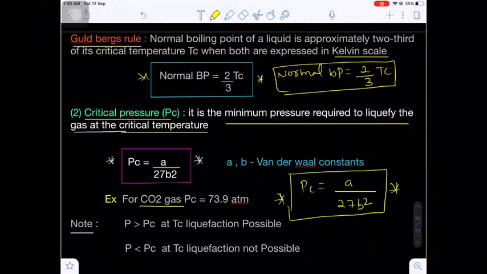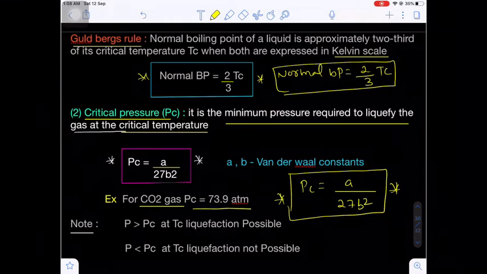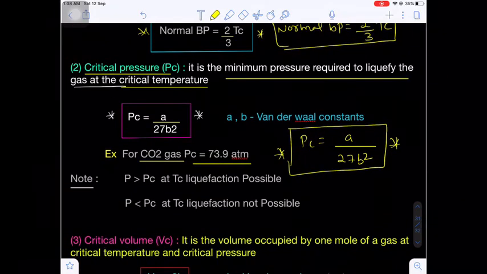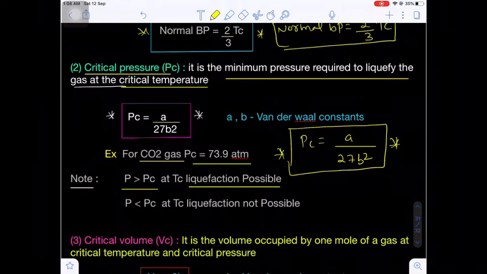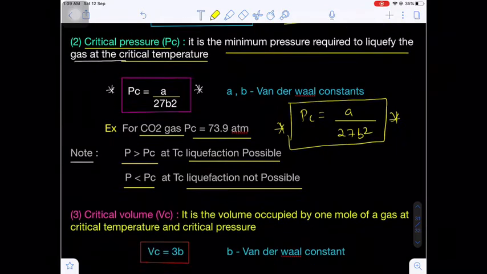Let's suppose we have carbon dioxide gas. What is the critical pressure of carbon dioxide? 73.9 atmospheres. Okay. Now there is one important note. If the pressure is above the critical pressure, at the critical temperature, liquefaction is possible. If the pressure is less than the critical pressure, liquefaction of gas is not possible. Are you getting my point? If it is greater than the critical pressure, the gas can be liquefied. If the pressure is less than the critical pressure, the gas cannot be liquefied at the critical temperature.